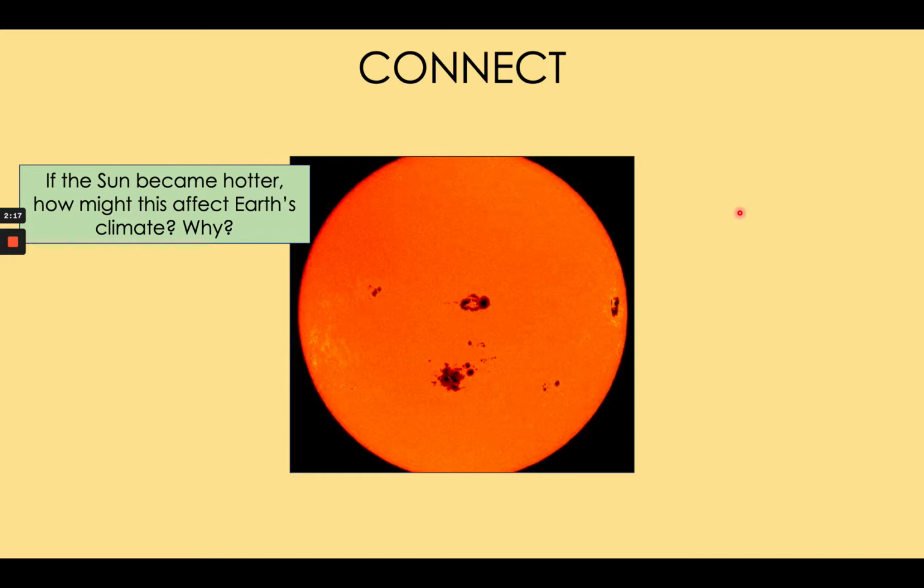So, in this lesson we're going to be exploring the natural causes of climate change, one of which has to do with the sun, but all of which have to do with the way the Earth and the sun interact. So, I'm going to show you those ideas today, and you need to be completely focused because these are difficult ideas. So, let's go.